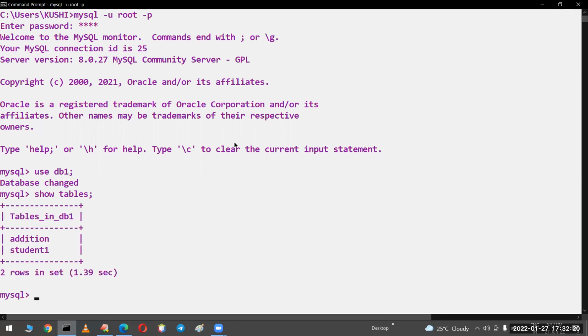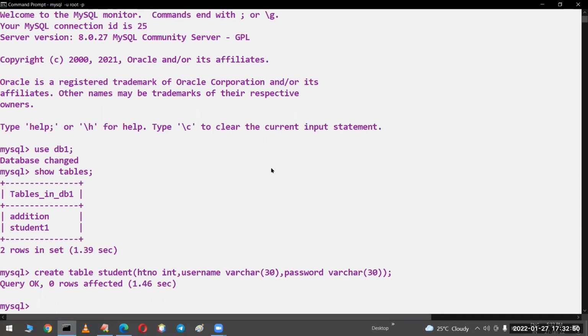Sir, we have the addition table, and one more table is there. I want to create a new table. Create table, the table name is student. The first field is hall ticket number, which is of type integer. The second one is username, which is of type varchar(30). All these things we will discuss in our MySQL sessions, sir. Next one is password, which is of type varchar(30). Like this I created one student table.